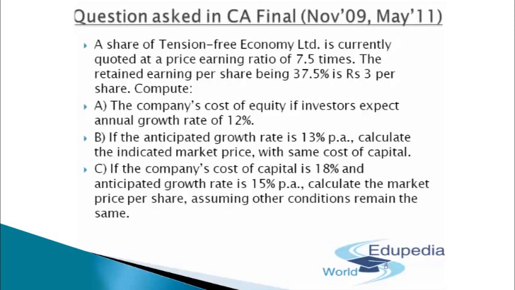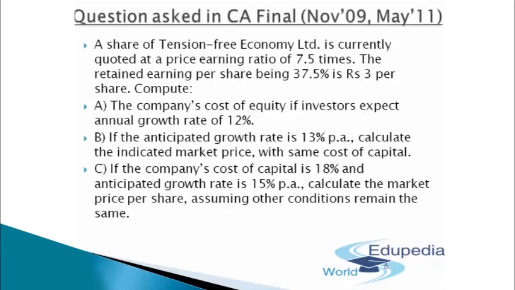So if we take care of the EPS, it has been provided to us as rupees 8 in totality, and the PE ratio has been provided to us as 7.5 times. Will it be difficult for me to get the price? Absolutely not. PE has been provided to me as 7.5 times. I've got the EPS, that is 3 plus 5, rupees 8. So I can simply say price will be equal to 7.5 into 8 rupees, and that will come as rupees 60. So the price will be rupees 60 in this particular case.